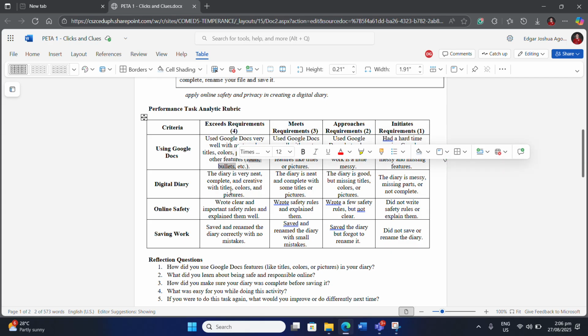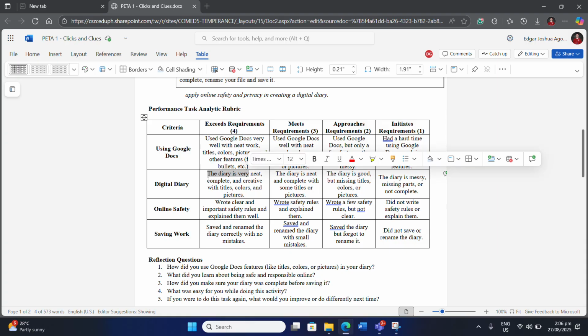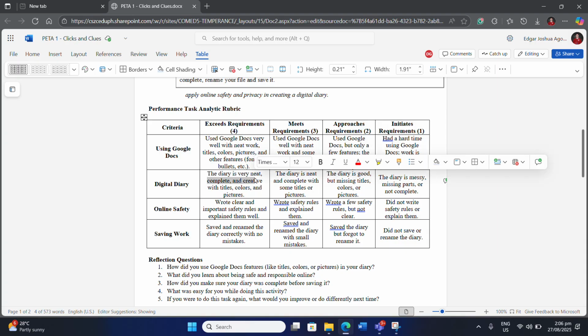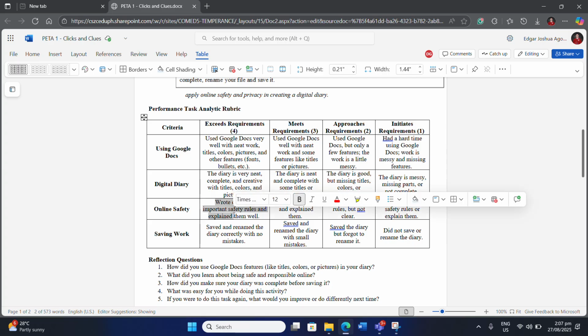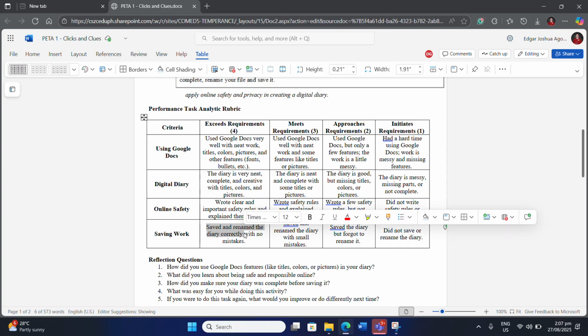It can be bulleted. Next is the digital diary. The diary should be neat, complete, and creative. You must include a title, colors, and pictures. Next, for online safety, you are going to write clear and important safety rules based on your experience and then explain them well. And then finally, you're going to save your work by renaming your file. All right?